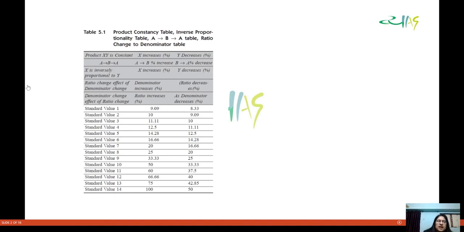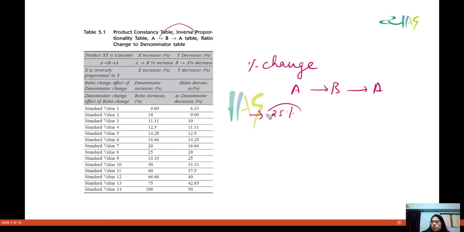I told you yesterday a method in which we were calculating how the percentage changes while a quantity goes from A to B and B to A. For example, if the price of a commodity increases by 25%, and the price was 100, it becomes 125.